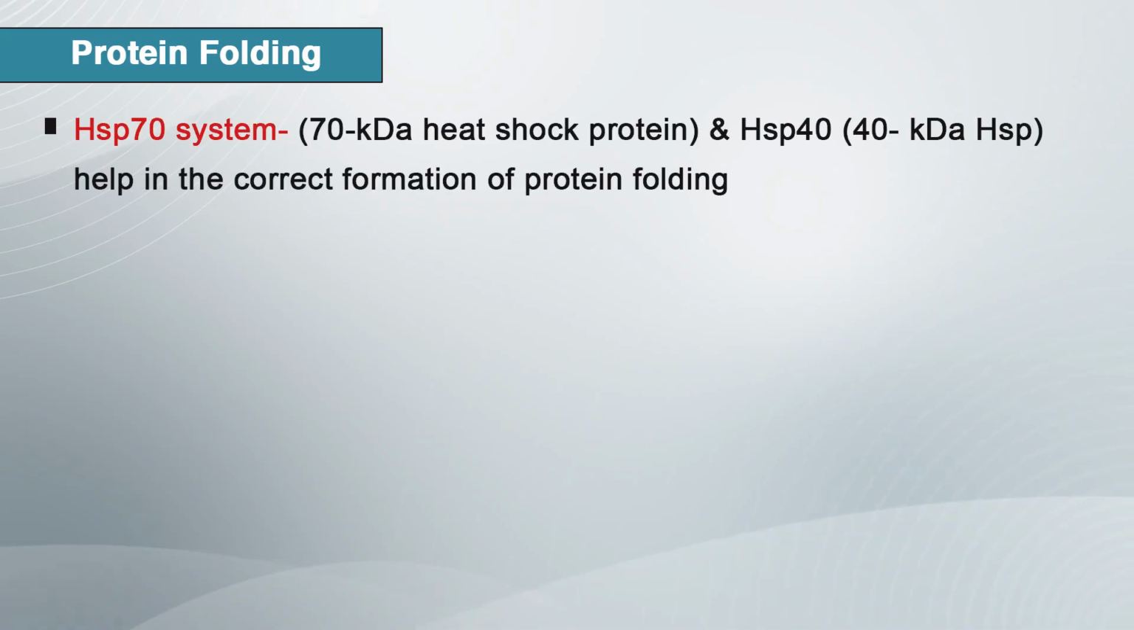There are two types of chaperone systems, the HSP70 system and the chaperonin system. First, we understand what the HSP70 system is. It mainly consists of HSP70. 70 means it is a 70 kilodalton molecular weight heat shock protein, and HSP70 and HSP80 are two types. HSP40 is the 40 kilodalton HSP. This protein can bind individually to the substrate, the substrate being the protein, and helps in the correct formation of protein folding. Protein folding is very necessary to make the protein mature.